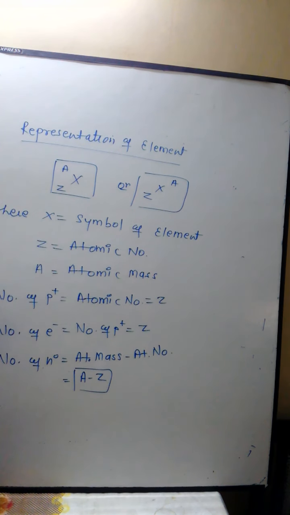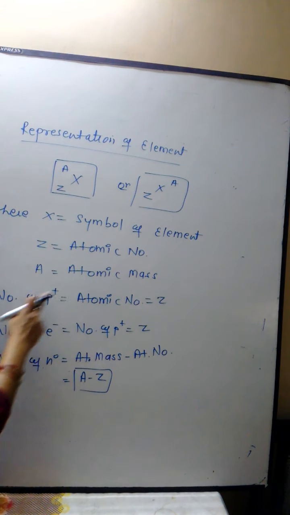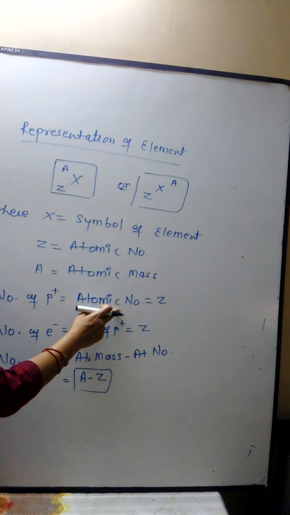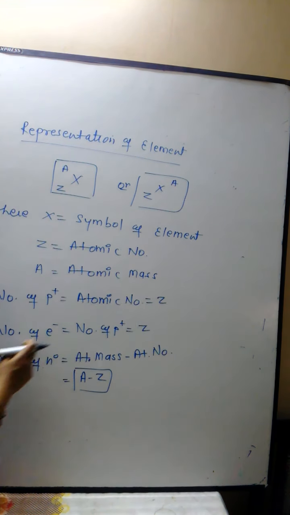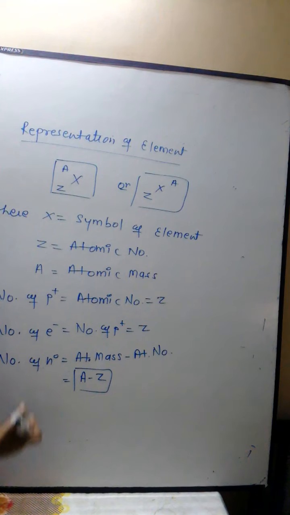X is the symbol of the element, Z is the atomic number, A is the atomic mass. Number of protons equals atomic number, which equals Z, and since an atom is electrically neutral, number of electrons equals number of protons, which is equal to Z. And third we calculate number of neutrons, atomic mass minus atomic number. Now see an example.